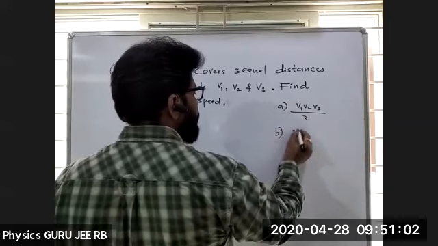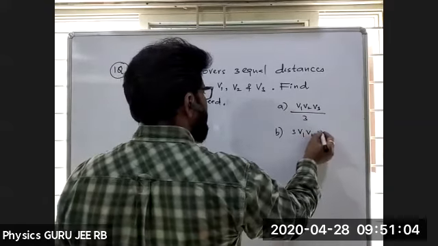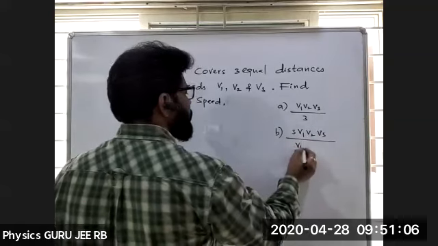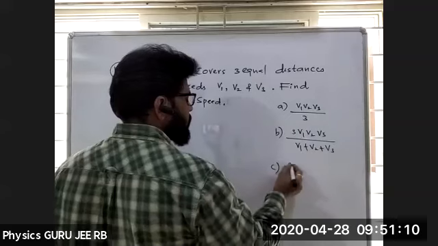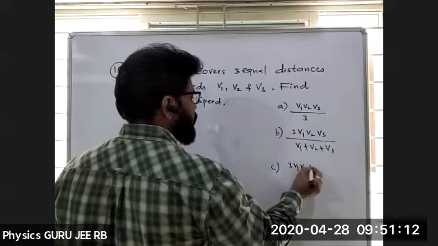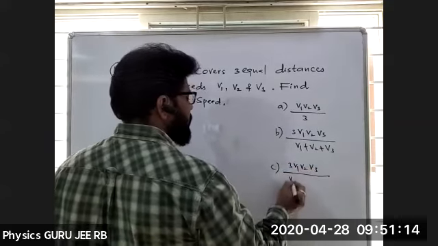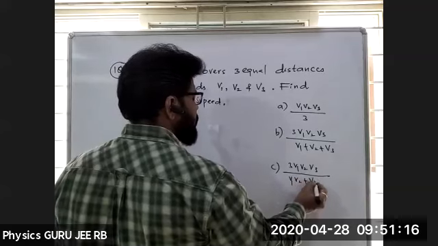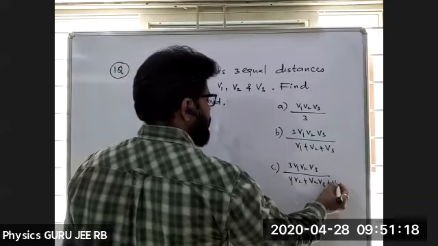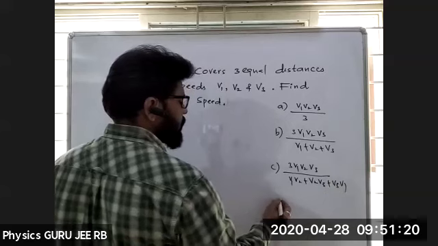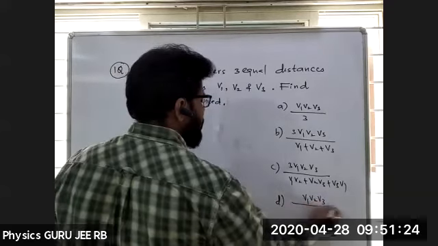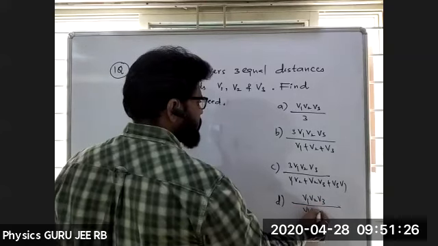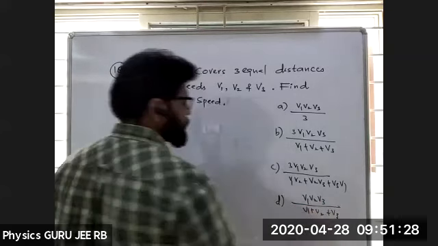Option B: 3V1, V2, V3 divided by V1 plus V2 plus V3. Option C: 3V1, V2, V3 divided by V1V2 plus V2V3 plus V3V1. Option D: V1, V2, V3 divided by V1 plus V2 plus V3.